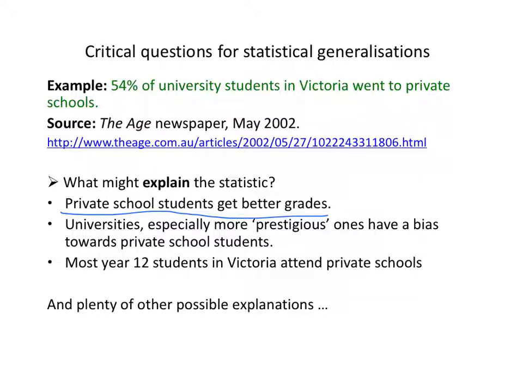It's a correlation. It would say that there's a correlation between going to private school and higher grades. That may or may not be true. If it was true, it might explain this statistic that we're interested in. Here's another possible explanation. Universities, especially the more prestigious ones, might have a bias towards admitting private school students. Here's another possible explanation. Well, perhaps about 54% of all students in Victoria attend private schools.